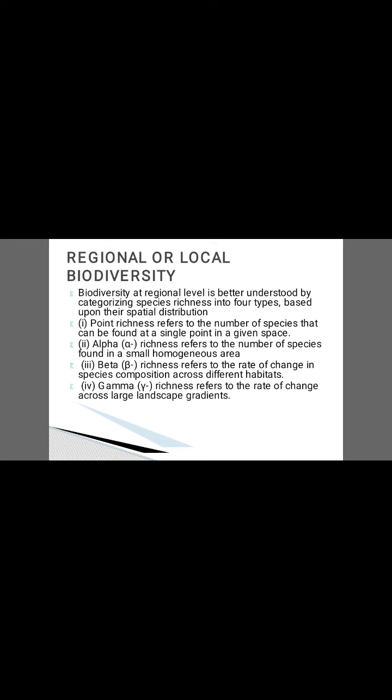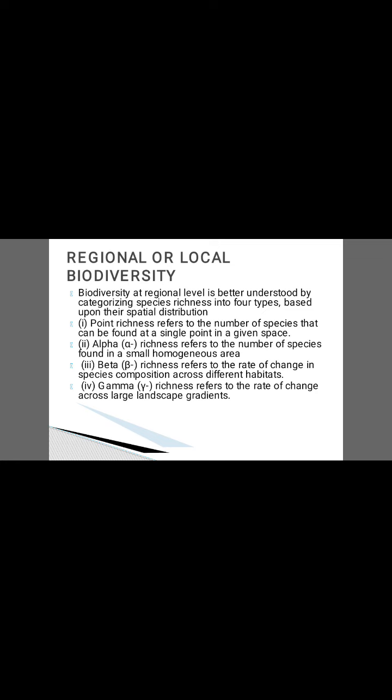Regional or local diversity. What is meant by local diversity? It is diversity at the regional level. It is better understood by categorizing species richness into 4 types based upon their spatial distribution. Point richness refers to the number of species that can be found at a single point in a given space.